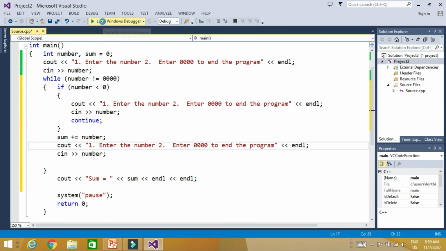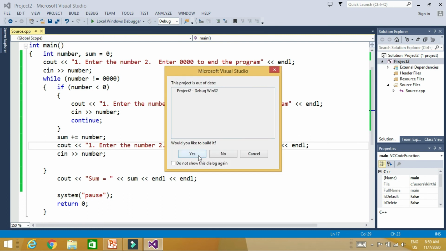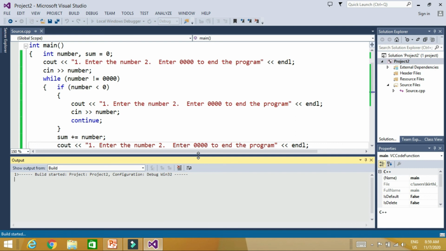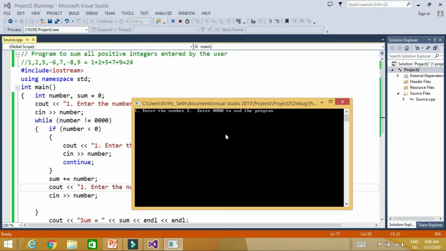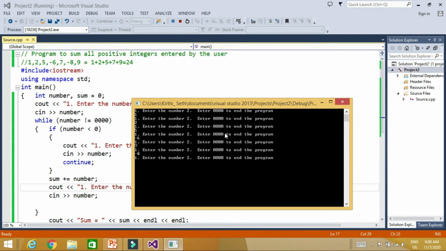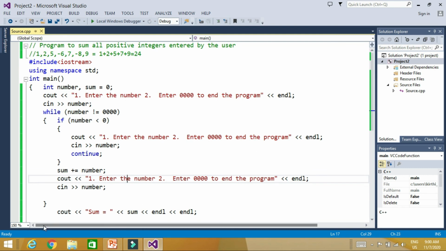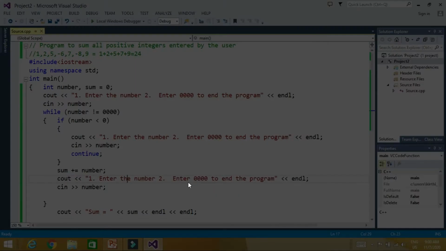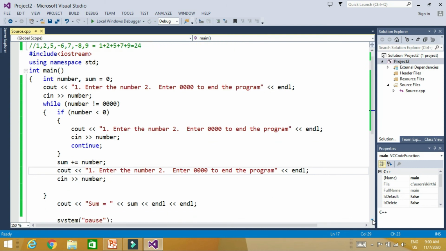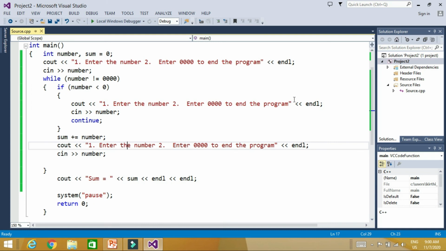So let's run the program again with the same input. The same program, with the same input, using continue: 1, 2, 5, minus 6, 7, minus 8 and 9. Now if I enter 0, it will not go inside the loop and it is going to give you sum equal to 0. So this is how we can replace our goto with the continue statement.